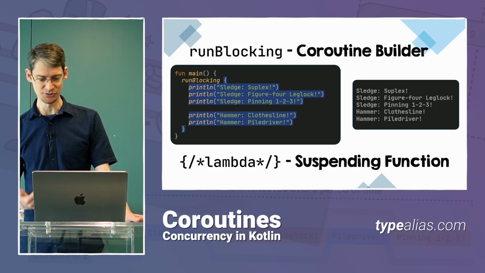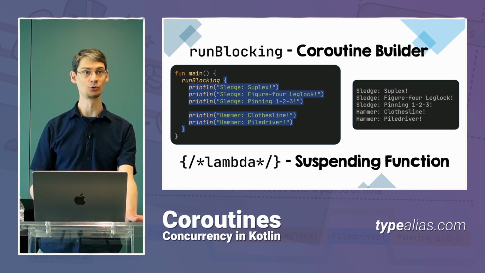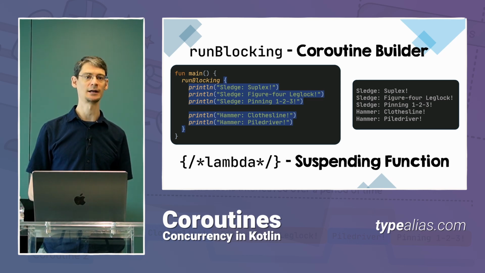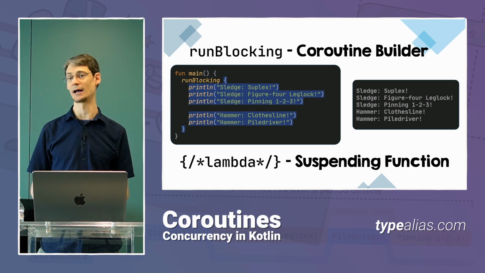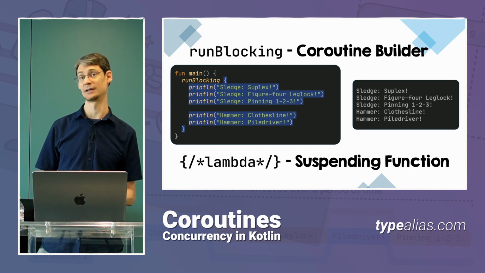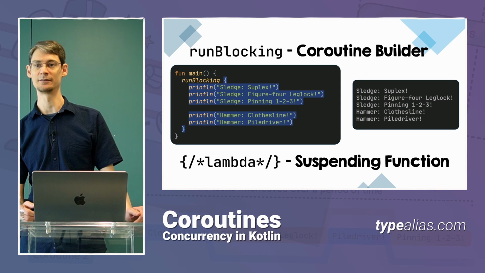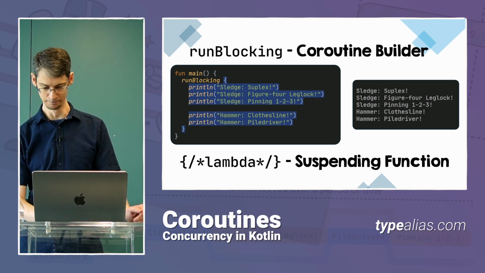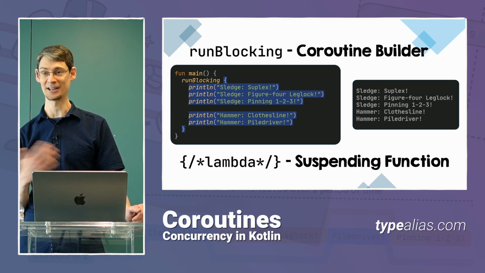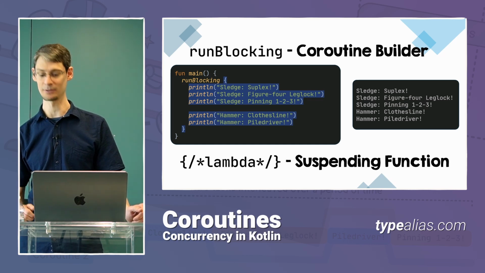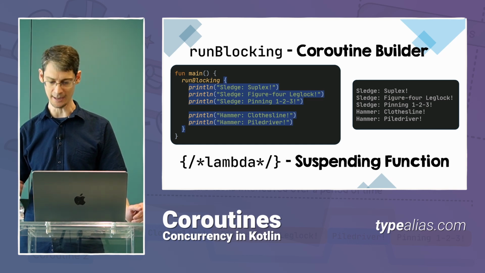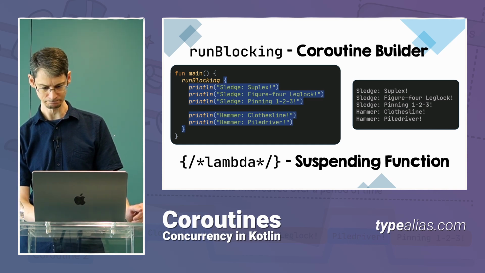So runBlocking, as I said, is a function that creates a coroutine. It's called a coroutine builder. And the lambda that we've got highlighted here is also a special kind of function, called a suspending lambda, or a suspending function. The superpower that this suspending lambda has is the ability to suspend the coroutine that's running it. It's much like a tag team wrestler who can tap out and give the ring to somebody else. That's what you can do with a suspending function. It can tag out the coroutine that's running it.